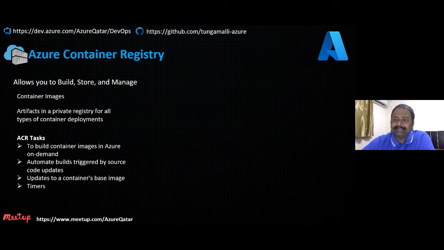And there's another thing, ACR Tasks. You can build your images on demand using ACR Tasks. ACR Tasks are Azure Container Registry tasks. You can also have automated builds triggered by source code updates, which will trigger automatic image updates. So Azure Container Registry contains ACR Tasks also.